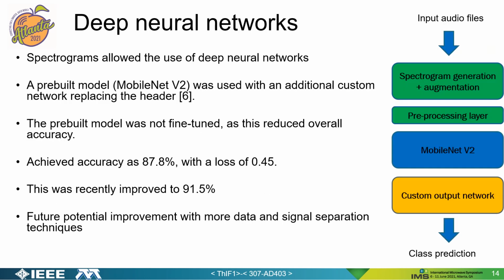Spectrograms and machine learning are also promising due to their wide implementation in visual neural networks. A pre-built model was tuned by adding an additional custom network that replaced the existing header with many of its own processing layers. This allowed it to be more flexible given the new type of data it was required to process. We recently improved the accuracy to 91.5% due to using spectrograms with a custom algorithm based on older audio processing techniques. We will break this down further in later publications along with more results.